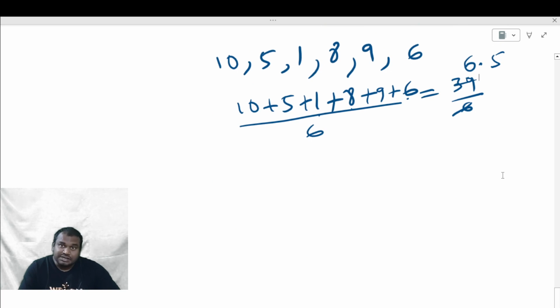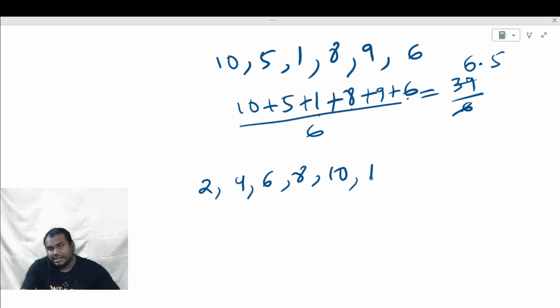Till here it's okay. But if you are given with many numbers, how can you solve its average? Okay. And I'll give you an example. 2, 4, 6, 8, 10, 12, 14, 16, 18. How many numbers are there? 4, 5, 6, 7, 8, 9 numbers.